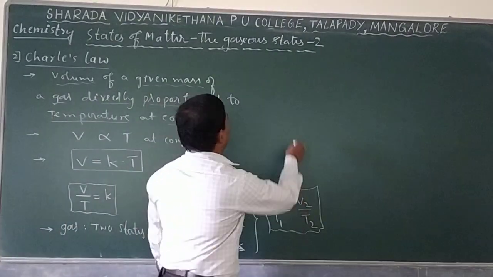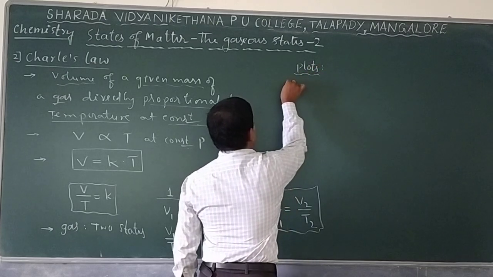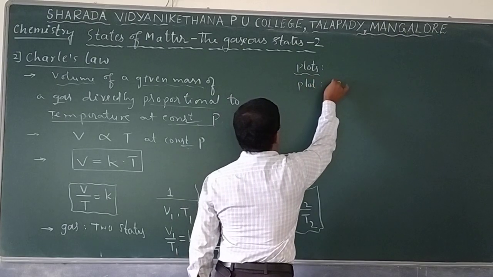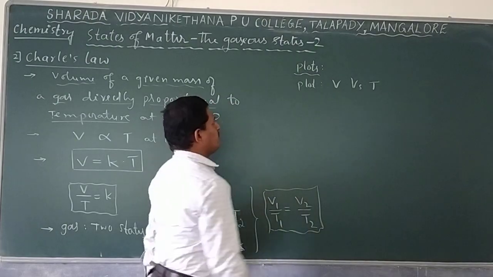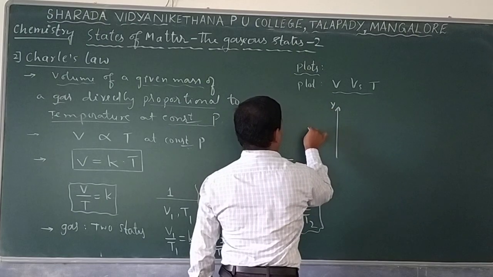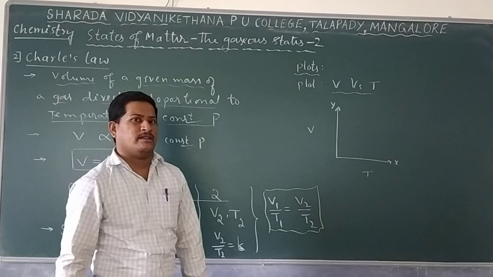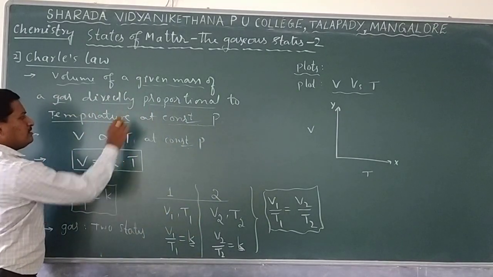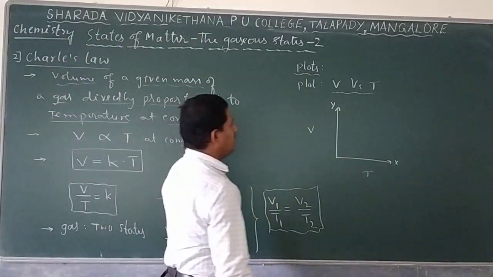Let us go to the plots, or you can say the graphical representation. There are different plots. The first is the plot of volume versus temperature. Here, if you take volume along the y-axis and temperature along the x-axis, according to the statement, as the temperature increases, volume also goes on increasing.